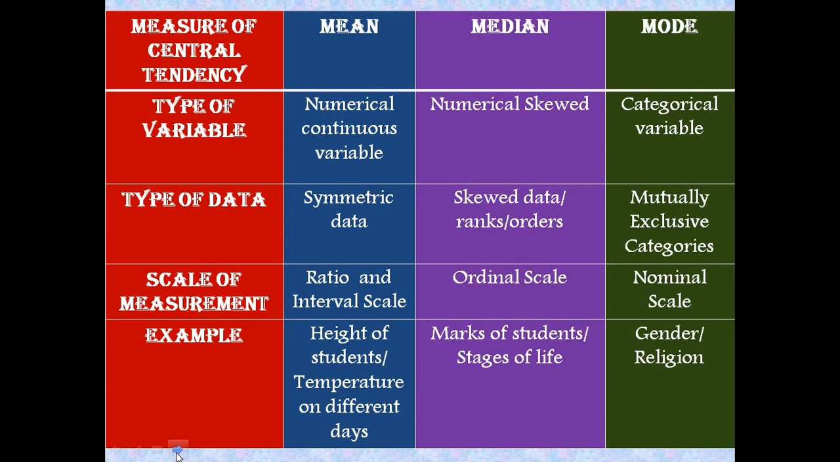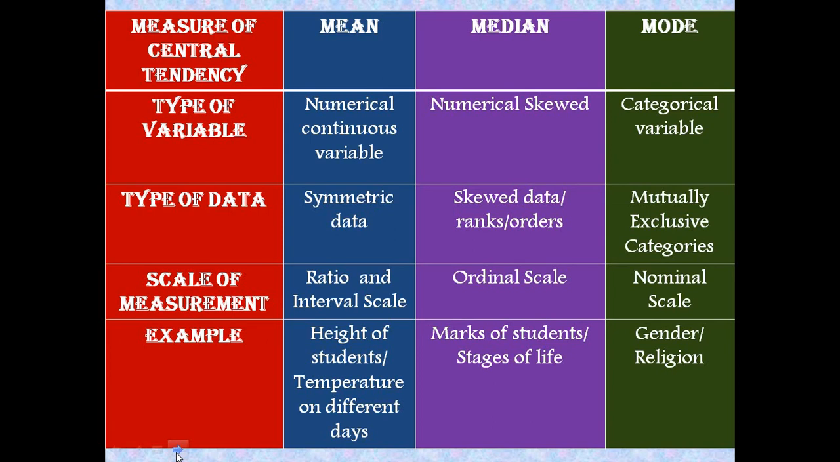Next is mode. Mode is used when our variable is in categories. Our data is in mutually exclusive categories and the scale of measurement is nominal scale. For example, gender. We can't calculate mean or median for gender. So in this case, we want to know whether the number of male or female is more in the data. So we calculate mode.